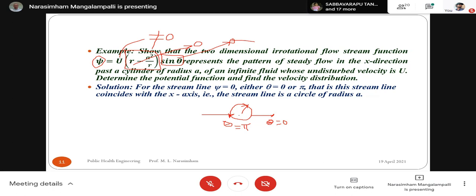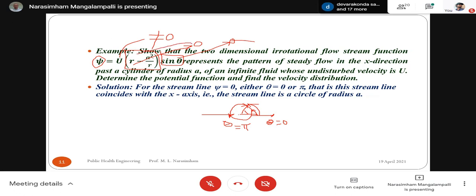Similarly, for any theta, this is theta, so I am measuring theta like this. For any theta, this will be 0 when this is 0.